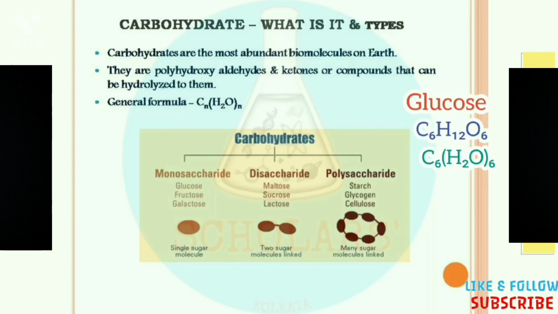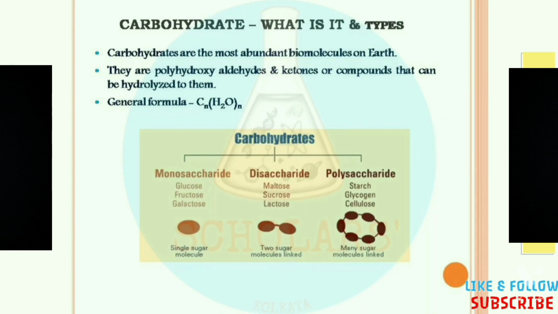If we expand the bracket, we get the previous formula, C6H12O6. Thus we can create the formula of any carbohydrate by using the general formula Cn(H2O)n.